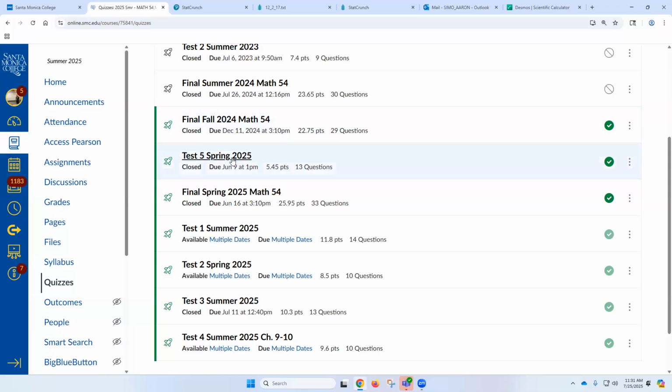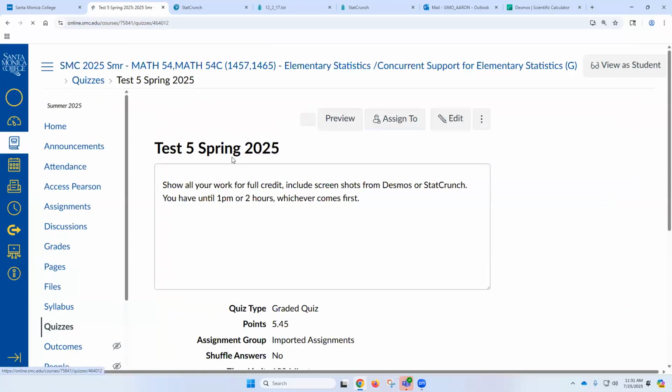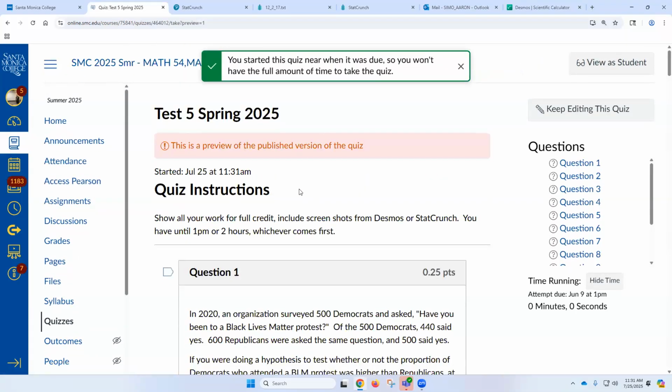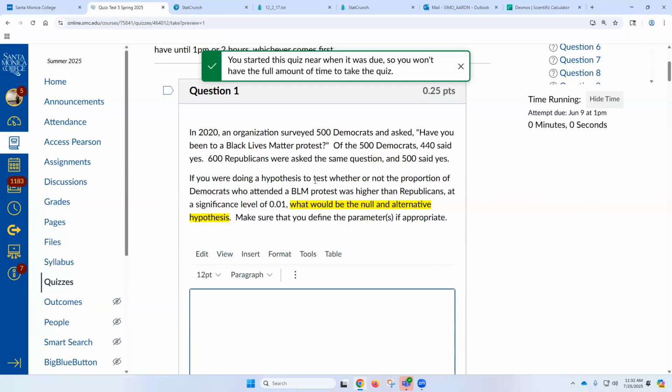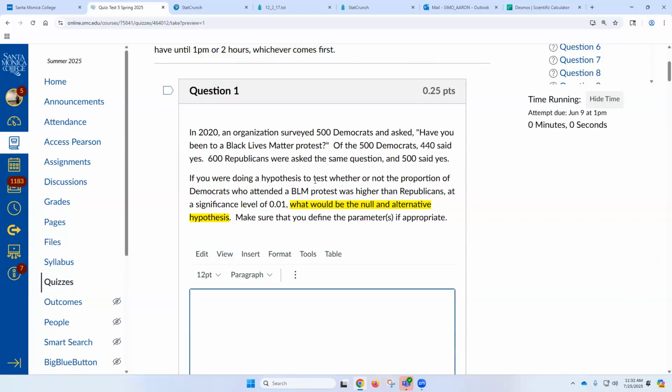Spring 2025. We're gonna solve this test right now. This is the test. Number 1, in 2020, an organization surveyed 500 Democrats and asked, have you been to a Black Lives Matter protest? Of the 500 Democrats, 440 said yes. 600 Republicans were asked the same question, and 500 said yes. If you were doing a hypothesis test to test whether or not the proportion of Democrats who attended was higher than Republicans, what would the null and alternative be?